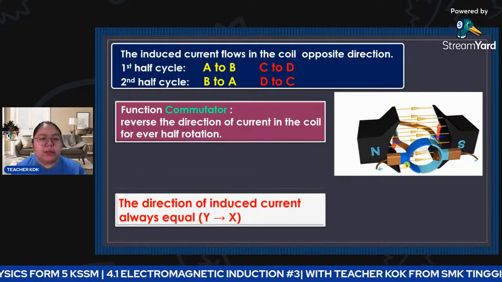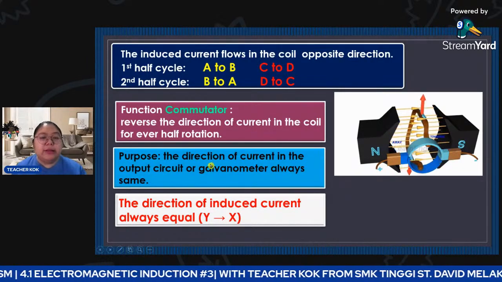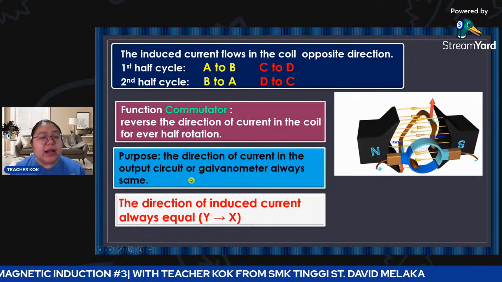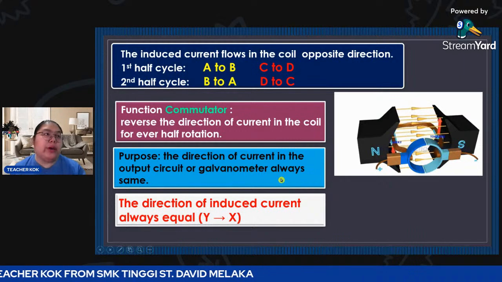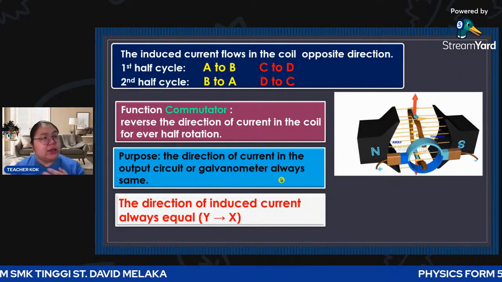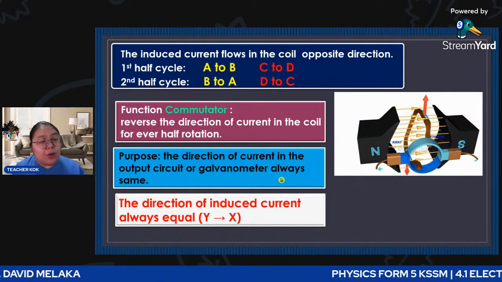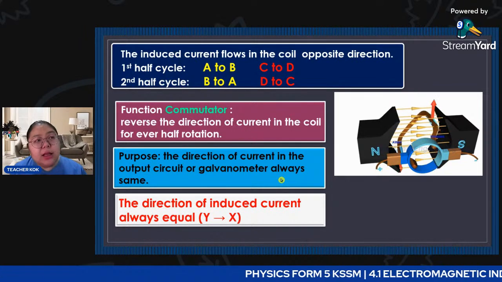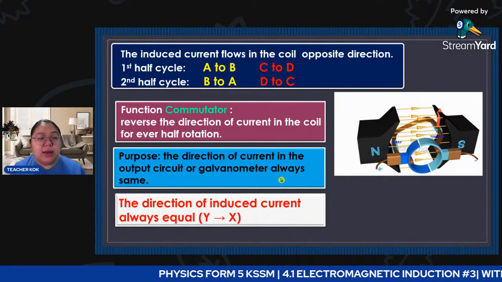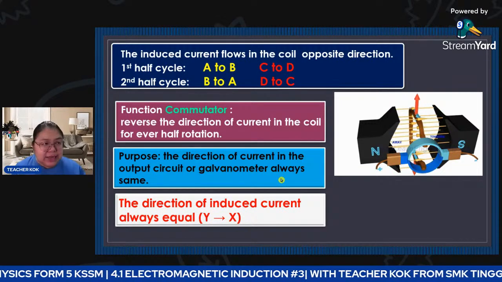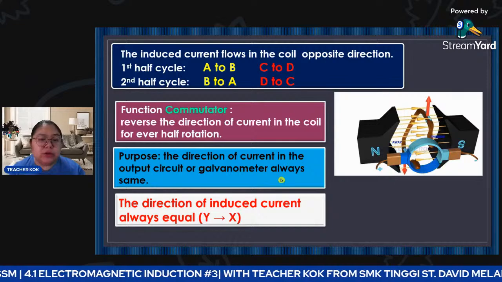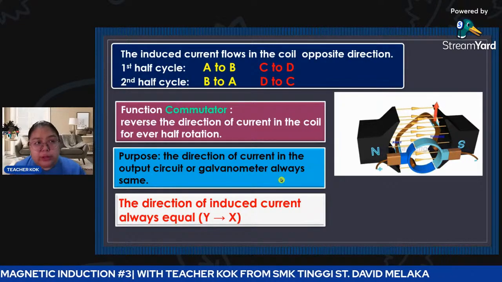The purpose is that the direction of the current in the output circuit, or the galvanometer, is always the same. They change the inside only. They want to maintain the outside, so the current always flows in the same direction to the galvanometer.